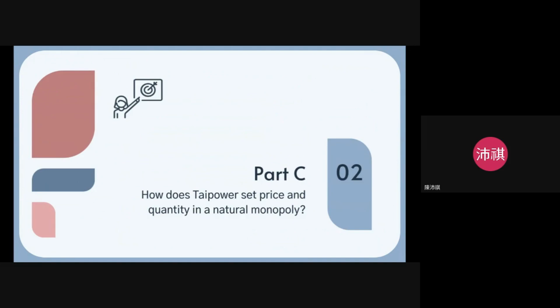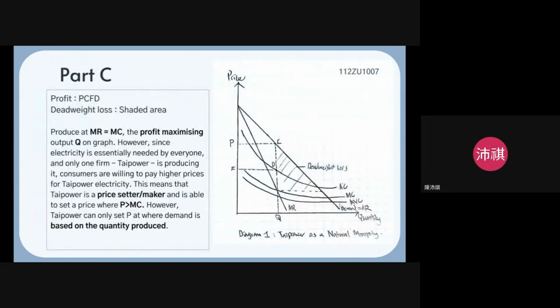All right, section 2, part C. Part C asks you to use a diagram to describe how Thai Power chooses its optimal quantity of output and price. As you can see, here is the graph again. I've added some more details. In the case of a monopoly, they will produce at the profit-maximizing output where MR equals MC, when marginal revenue equals marginal cost. And so here's the production.